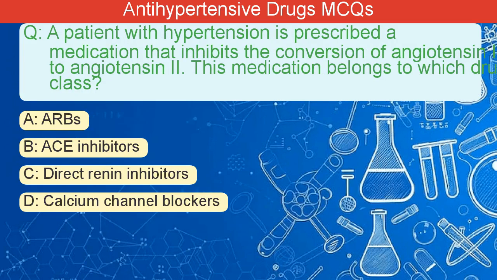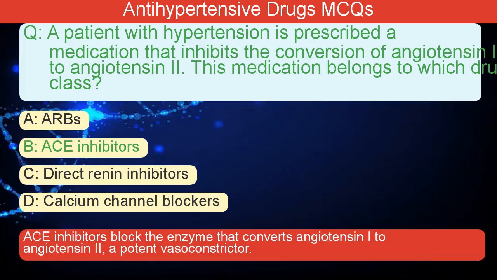A patient with hypertension is prescribed a medication that inhibits the conversion of angiotensin I to angiotensin II. This medication belongs to which drug class? A. ARBs. B. ACE inhibitors. C. Direct renin inhibitors. D. Calcium channel blockers. The correct answer is B. ACE inhibitors block the enzyme that converts angiotensin I to angiotensin II, a potent vasoconstrictor.